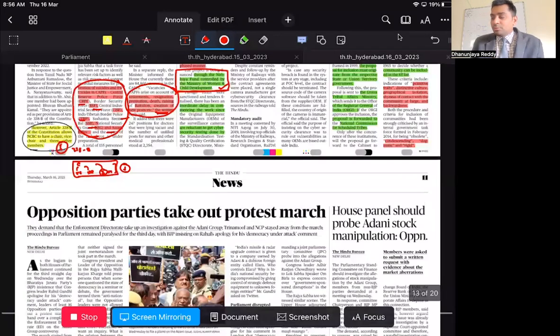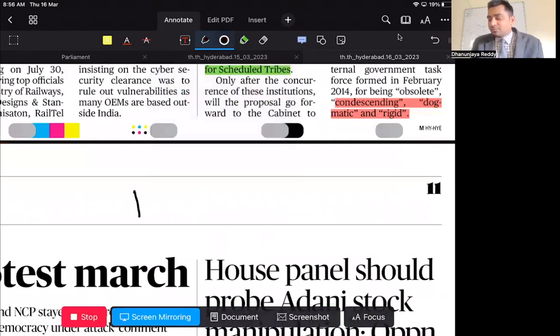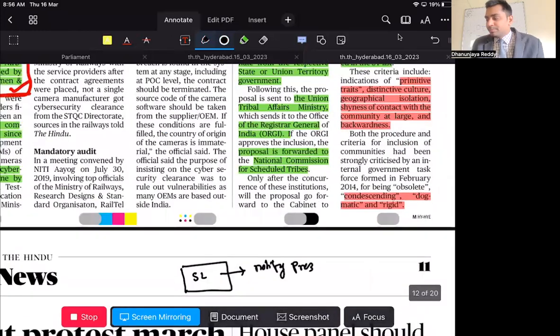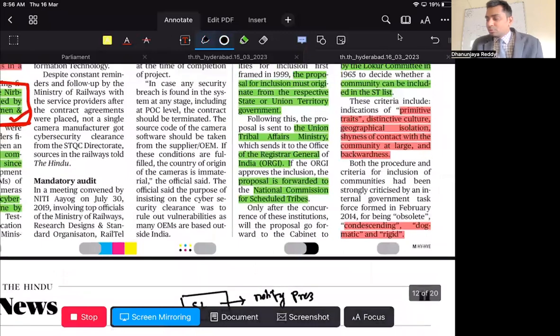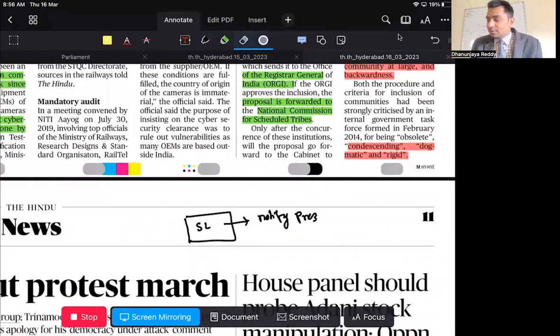Before announcing who will be part of SCs and STs, what will be the procedure? First, inclusion or exclusion will be proposed by the state governments. The state governments will identify the list and propose it to the Union Ministry of Tribal Affairs.